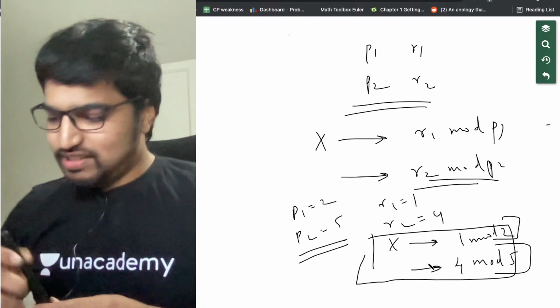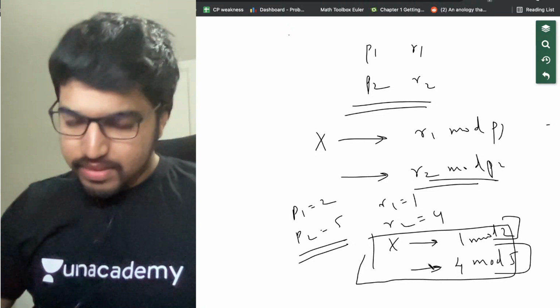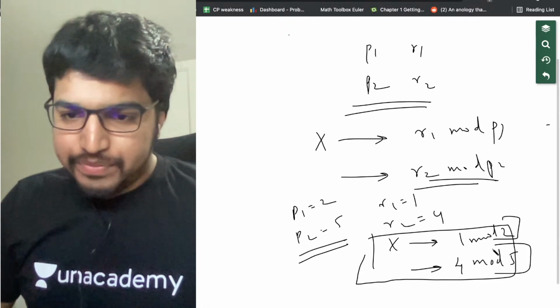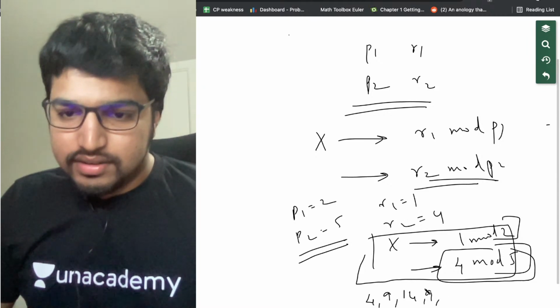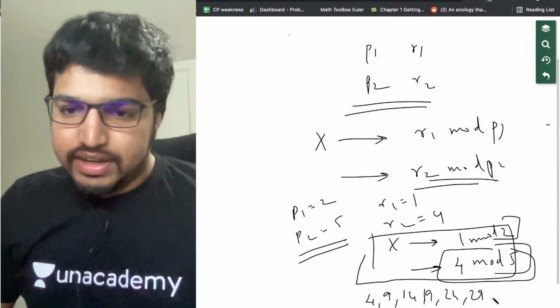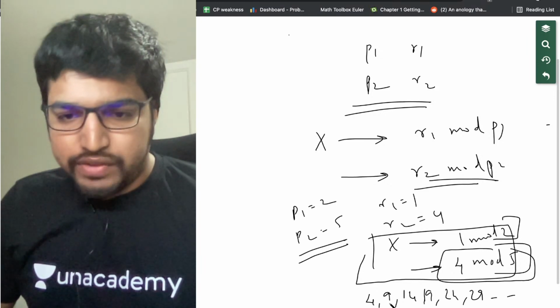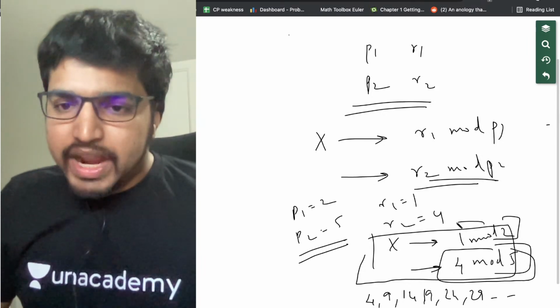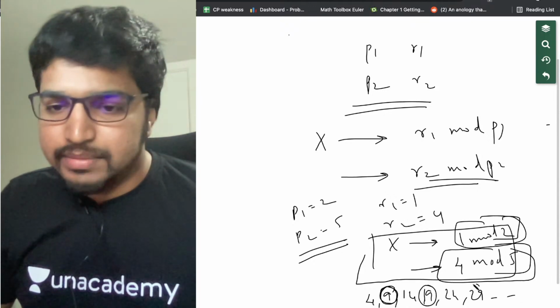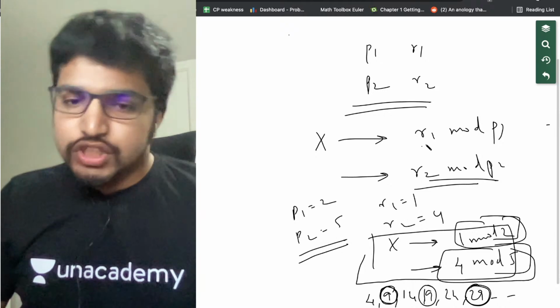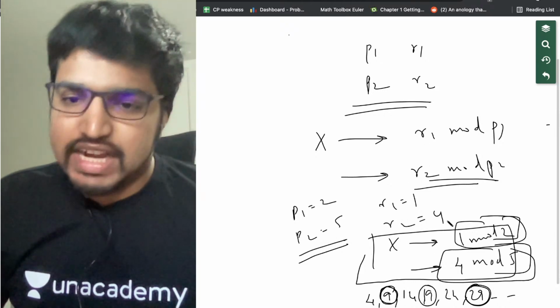So one such number is 9. What are the numbers of the form 4 modulo 5? There's 4, there's 9, 14, 19, 24, 29, and so on. That's 0 plus 4, 5 plus 4, 10 plus 4, and so on. And this number has to be an odd number. So 9 is such a number. 19 is also such a number. 29 is also such a number. So you can print any number which satisfies these conditions.